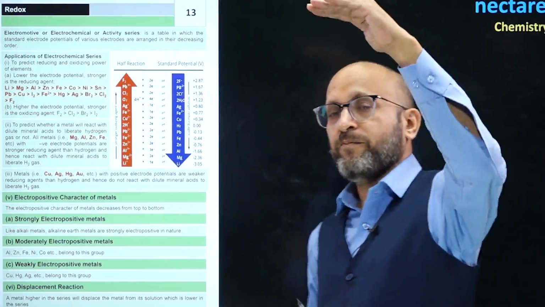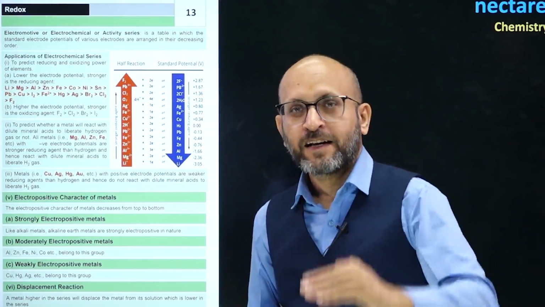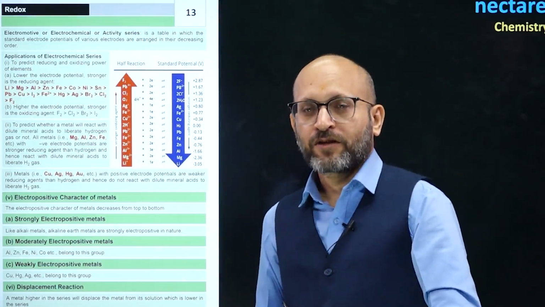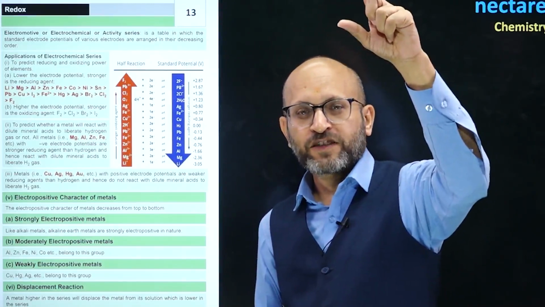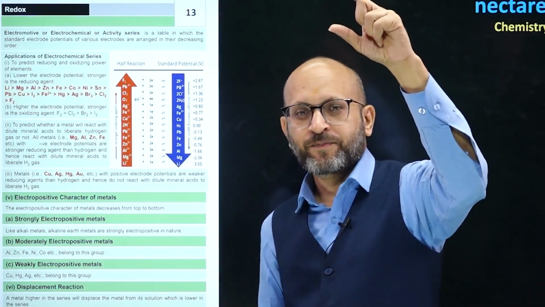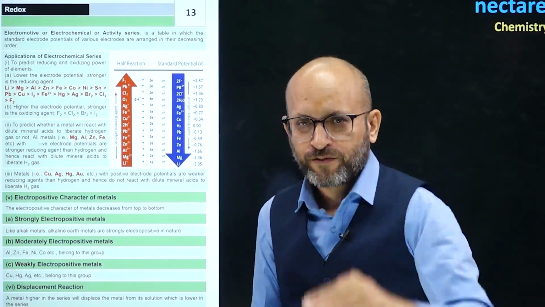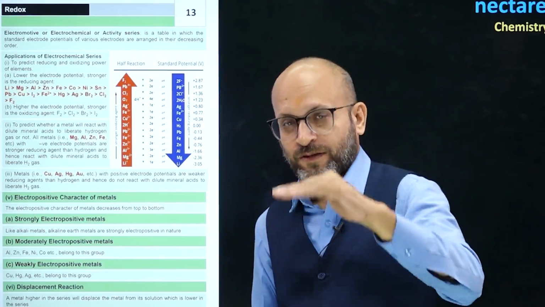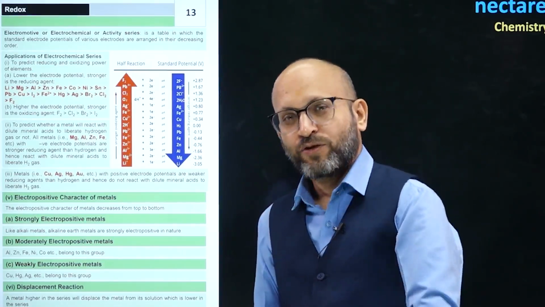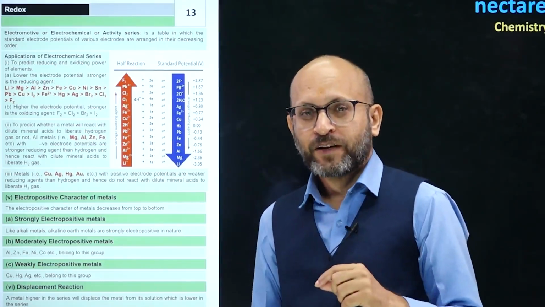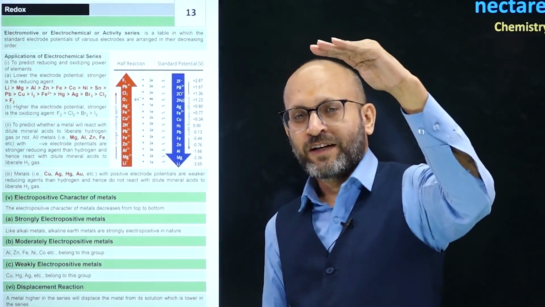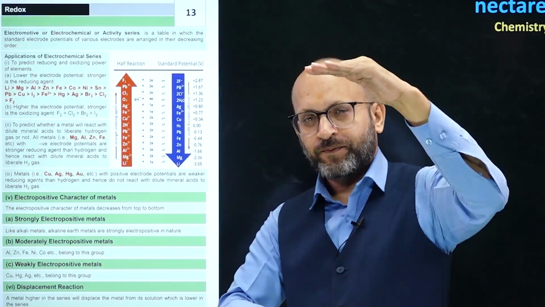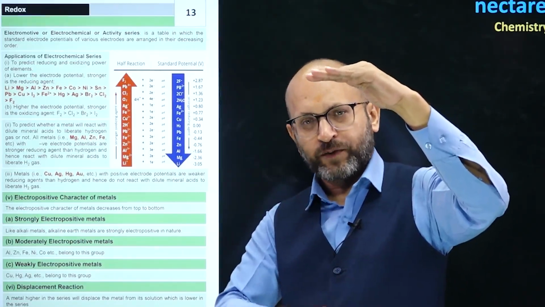So if we start from non-metals and move towards metals, hydrogen is in between and metals are at the bottom. Non-metals have higher electrode potential, so they are good oxidizing agents. When you move from non-metals towards metals, the electrode potential value goes from positive to zero for hydrogen and negative for metals. So the best oxidizing agent is fluorine and the best reducing agent is lithium, which is placed at the bottom. Maximum electrode potential value, minimum electrode potential value.